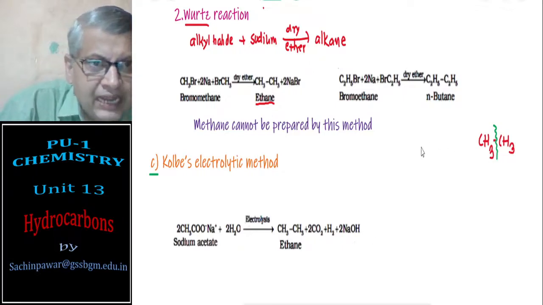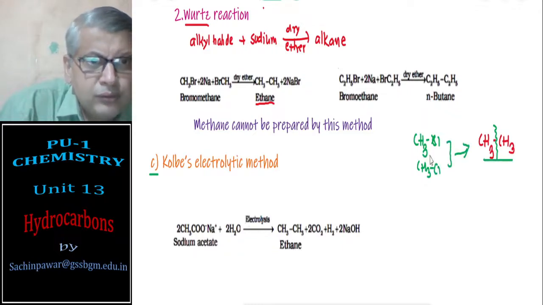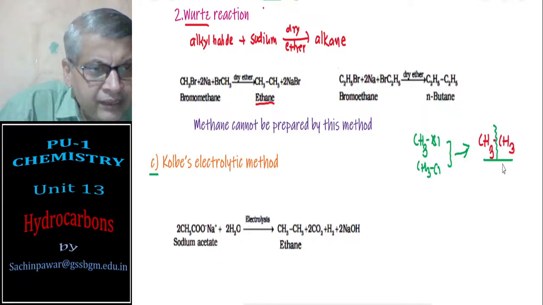The corresponding alkyl halide would be CH3X, or say CH3Cl. So 2 CH3Cl molecules are required for getting ethane.